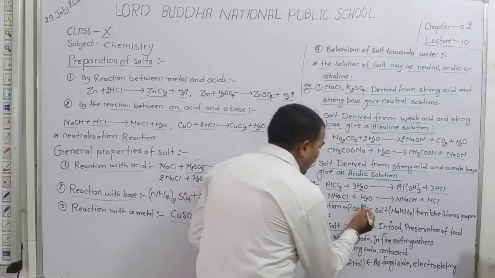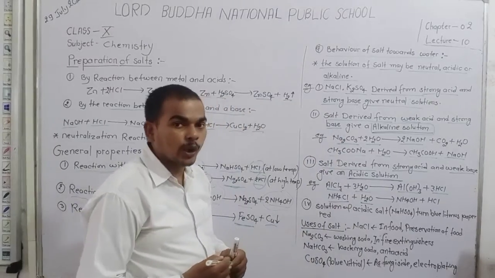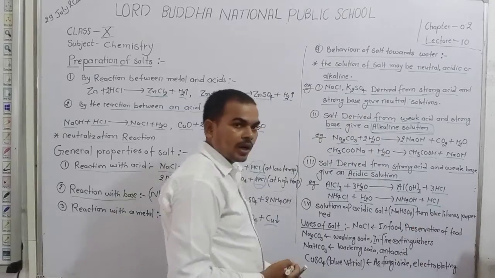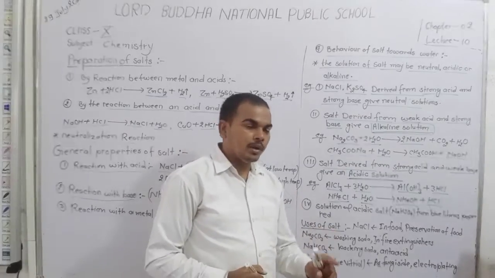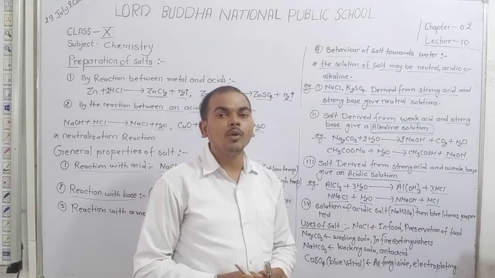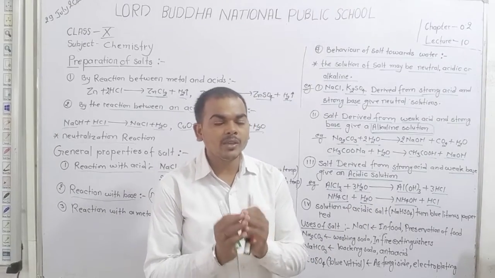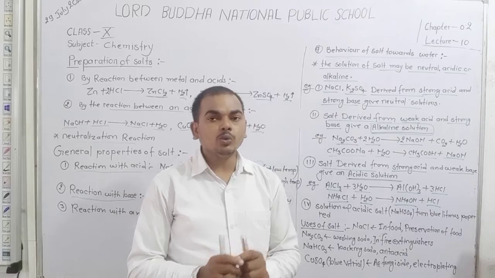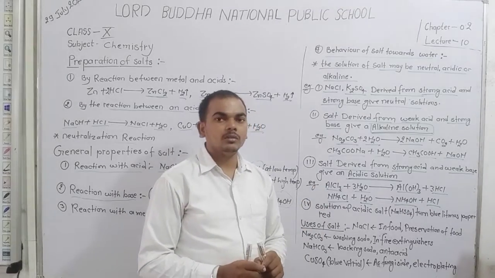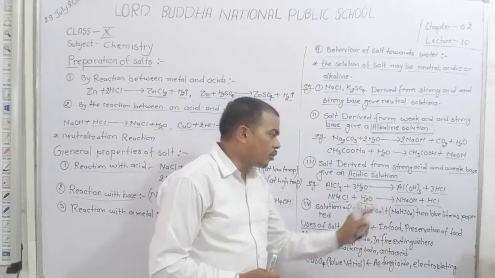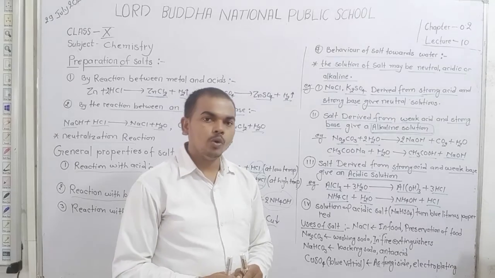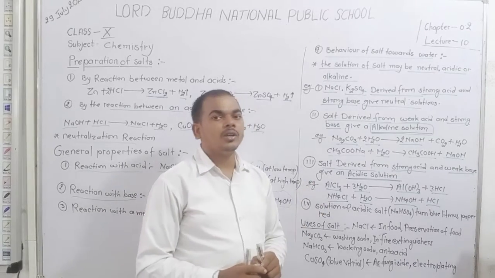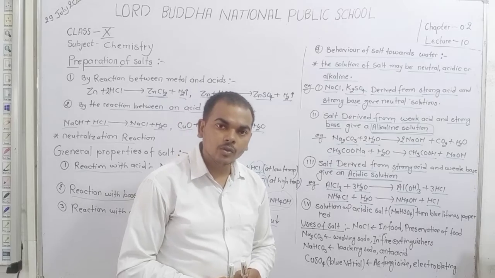When we dissolve ammonium chloride in water, it produces NH4OH, that is ammonium hydroxide, and HCl, that is hydrochloric acid. But always remember, NH4OH is a weak base, whereas HCl is a strong acid. Dear student, this salt NH4Cl, ammonium chloride, is derived from a strong acid. So we say that this salt is an acidic salt, and the solution of this salt is an acidic solution.